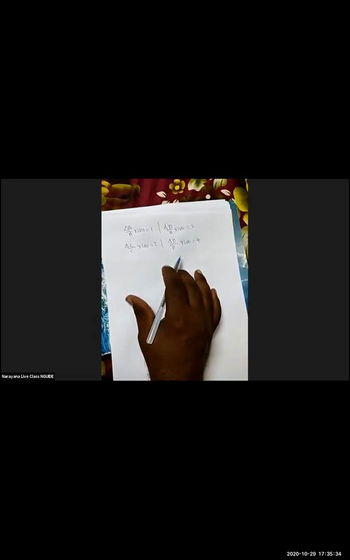What expression is given? X is equal to A power 2, that is A square, B power 1 by 2, divided by C power 1 by 3, and D power 3. So yesterday we already discussed Z is equal to A power P, B power Q, divided by C power R.